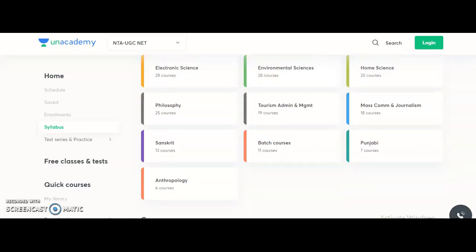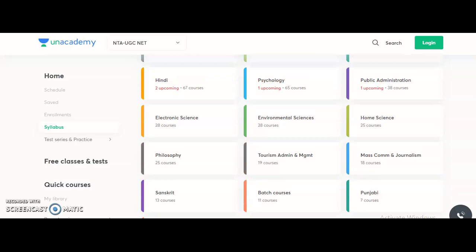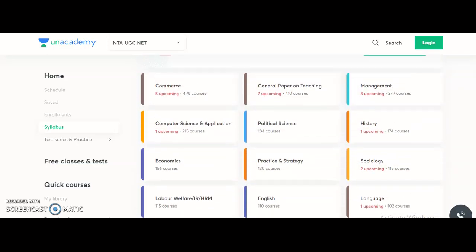So these are the different subjects where Unacademy is providing courses, guys. Okay, and from each and every course you will get free online classes as well as paid courses also.